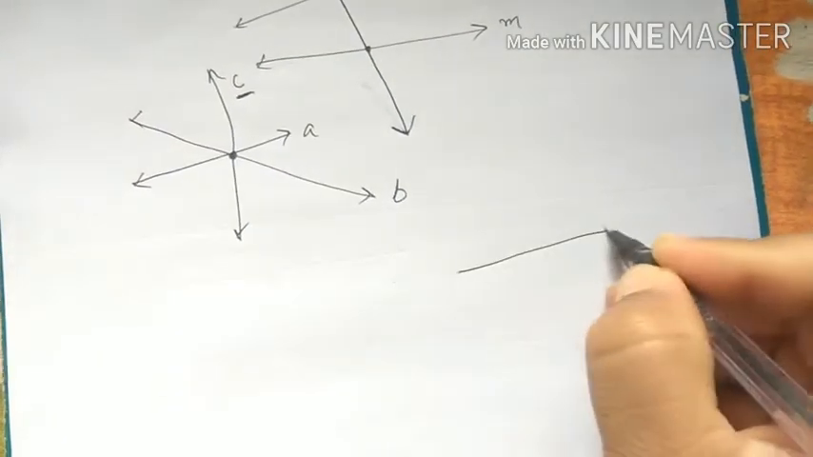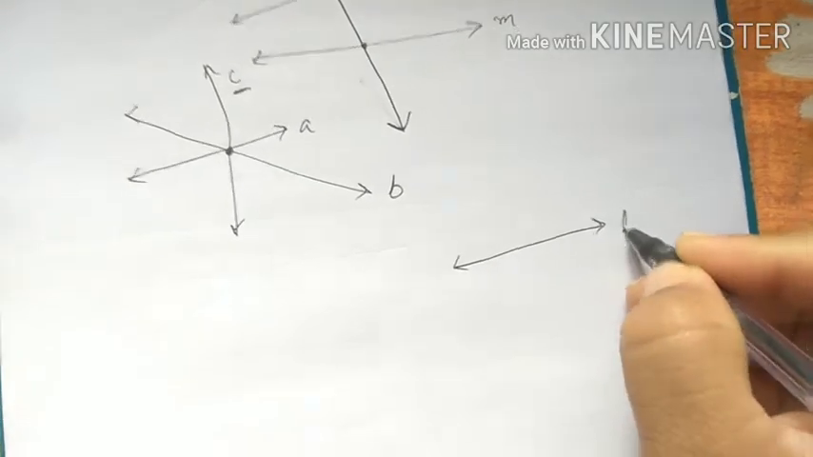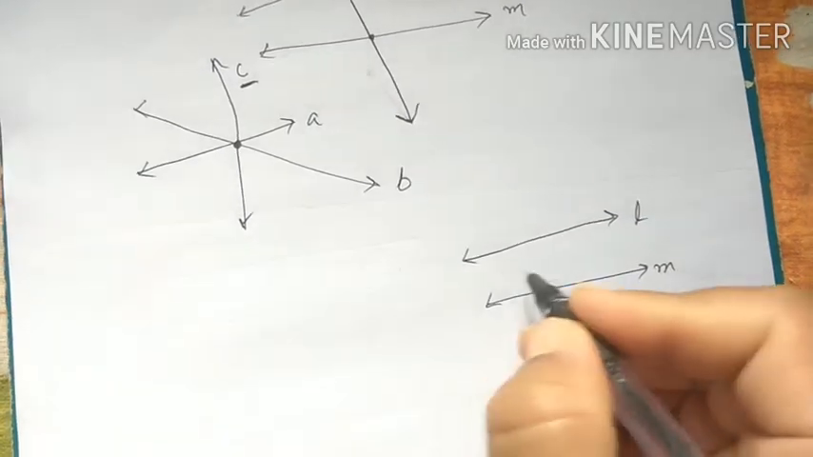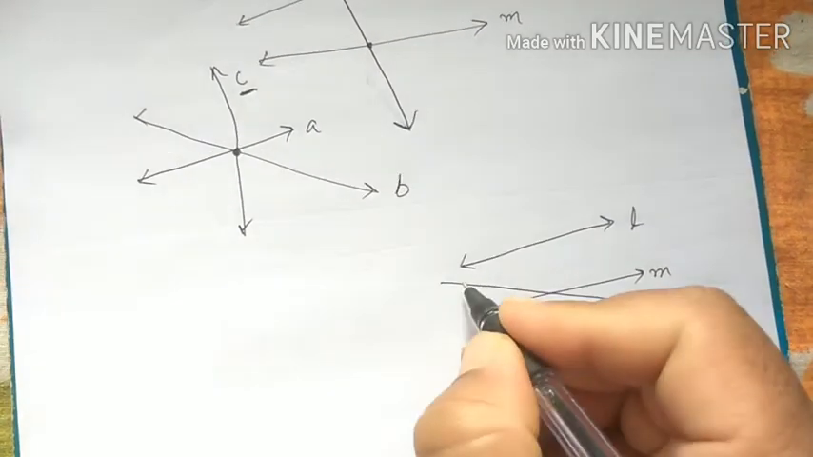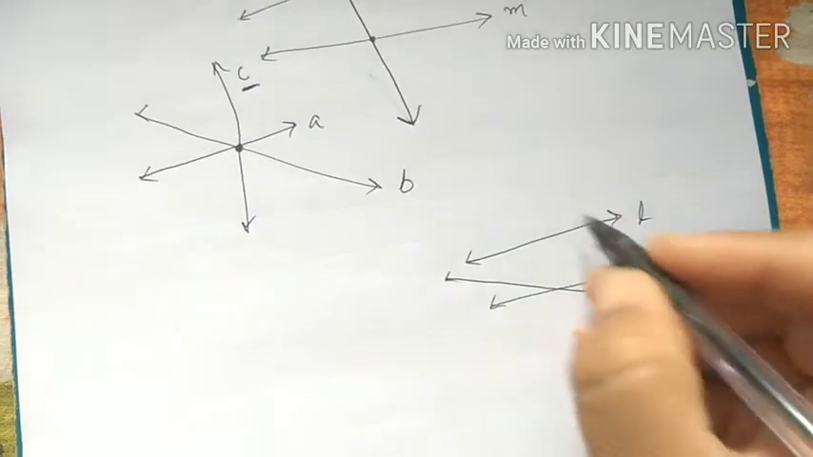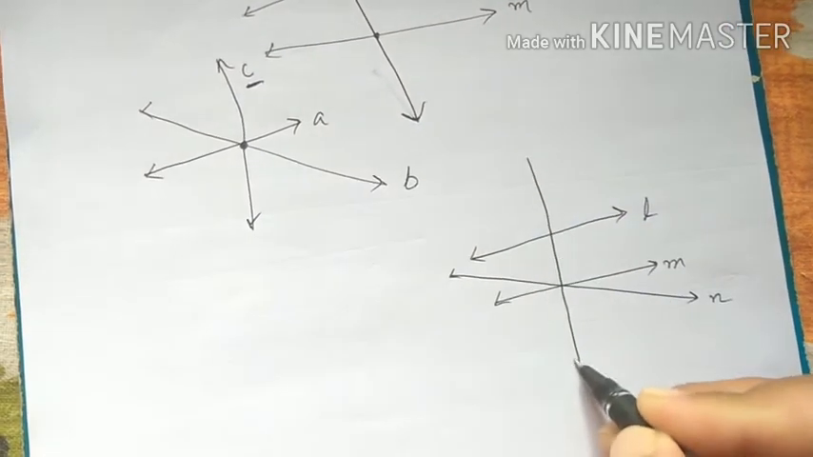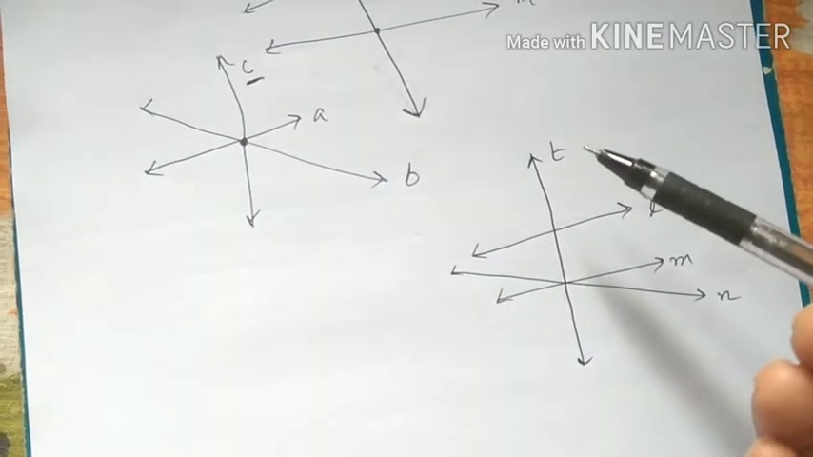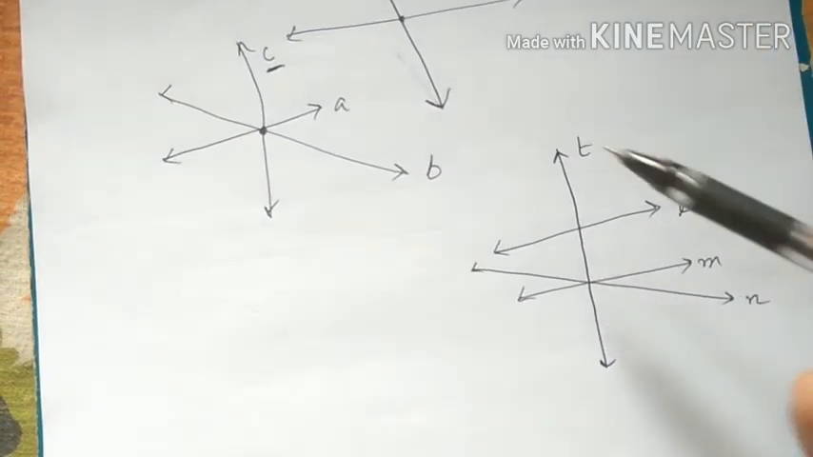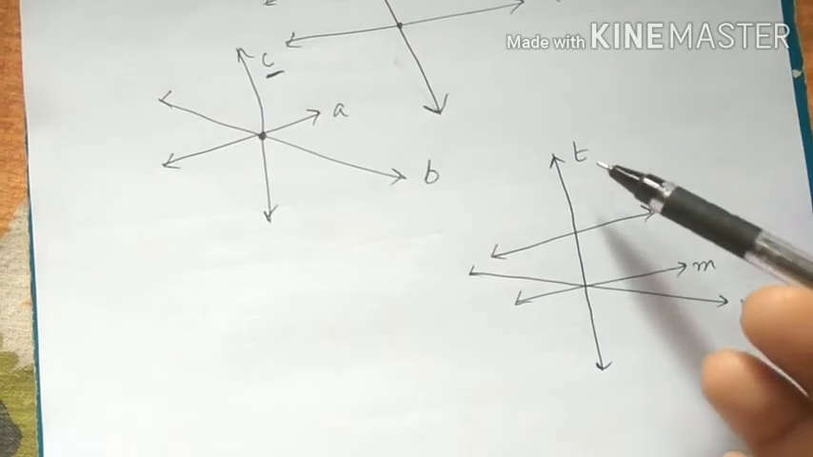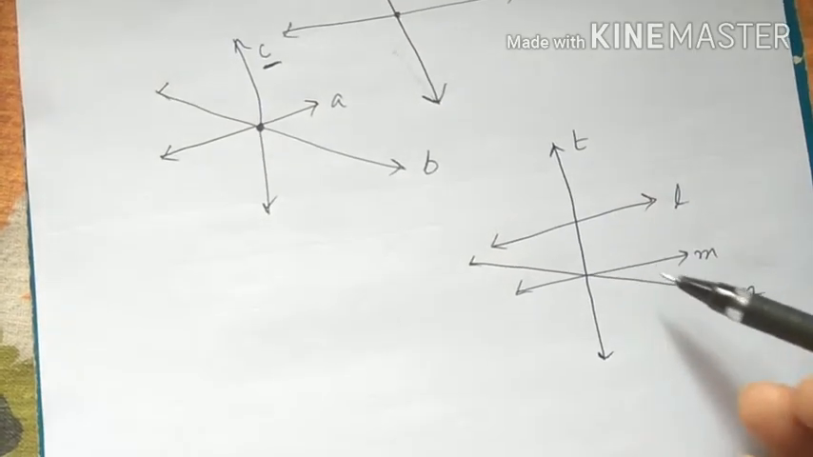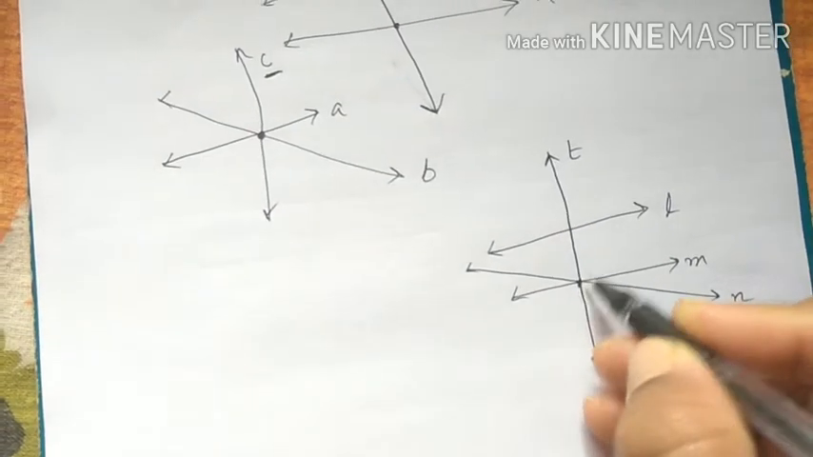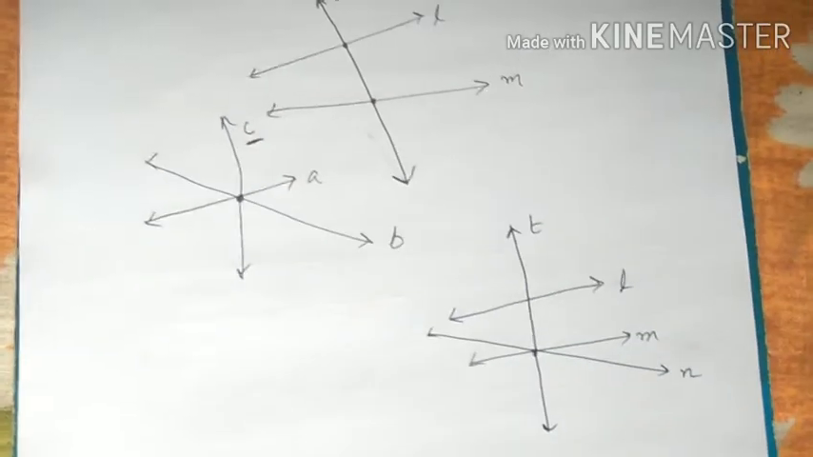Now here it is a line L, it is the line M, and it is the line N, and there is a line T. The question is whether T is a transversal or not. So here T is not a transversal, because T intersects L, M and N, three lines, but lines M and N at the same point. Okay, so here T is also not the transversal.